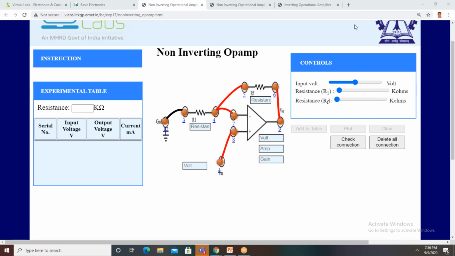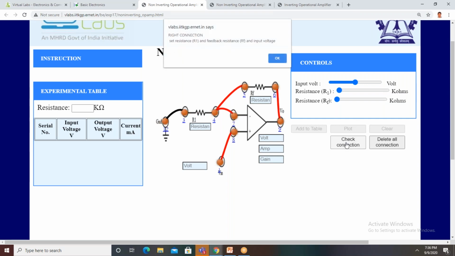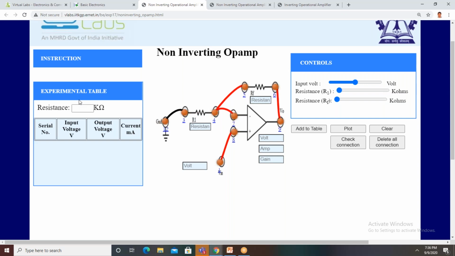So in the non-inverting amplifier, V naught is V in into 1 plus RF by R1. V in is 5, 1 plus 20K by 10K, is 3 into 5, 15 volts output. You click add to table, we get 5 volts input and 15 volts output.